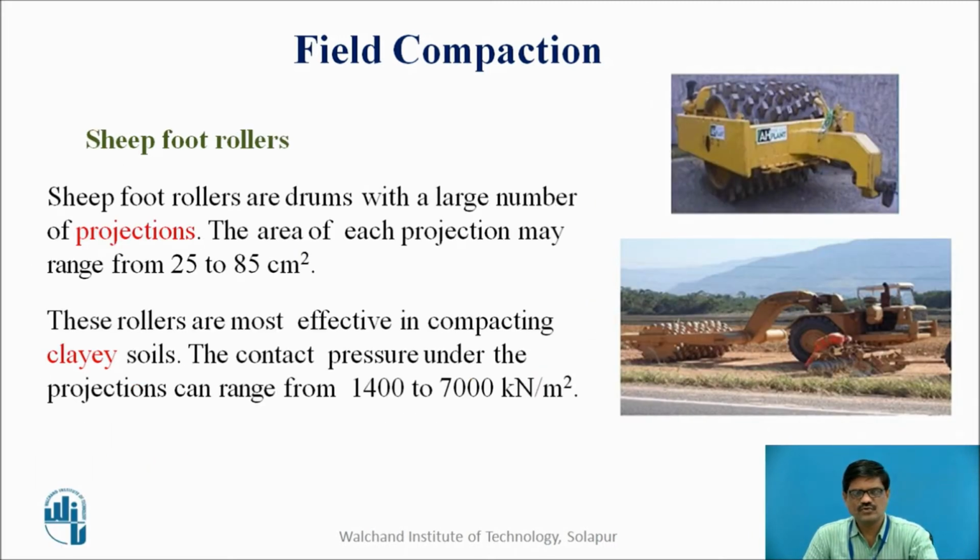Then the sheep foot rollers, which have some projections, as we can see in the picture. These rollers have projections so that the kneading action and the compaction both will take place, and these projections may have an area in the range of 25 to 85 centimeter square. These rollers are mostly effective in compacting clayey soils, and this can generate a pressure in the range of 1400 to 7000 kilonewton per meter square.